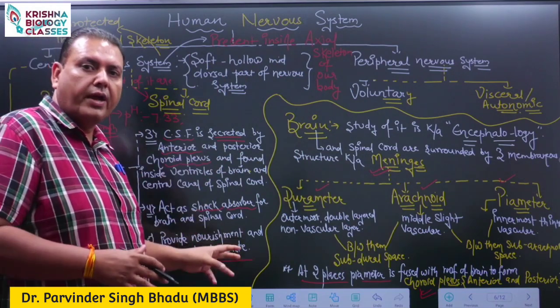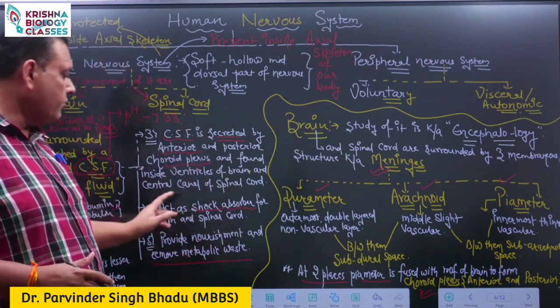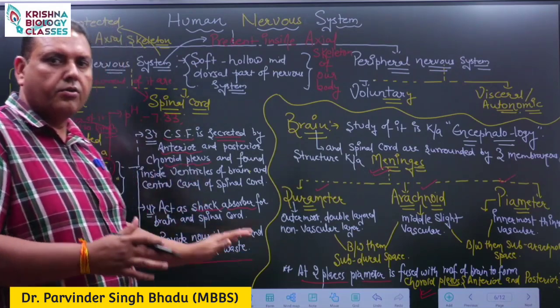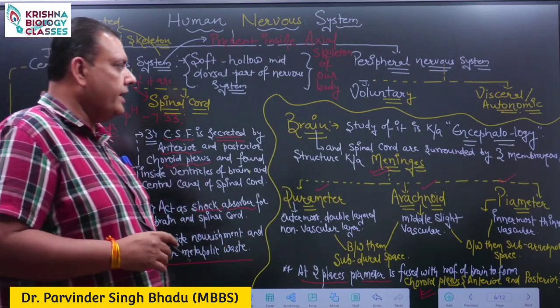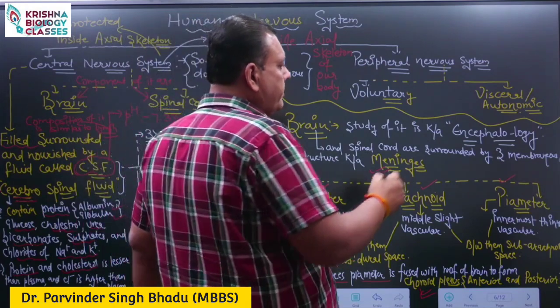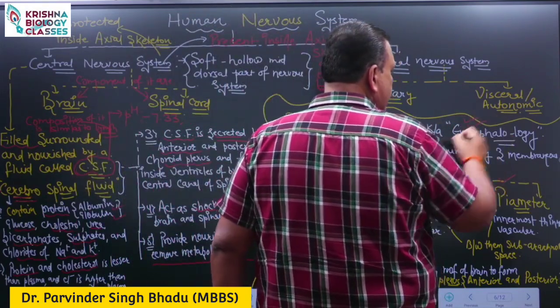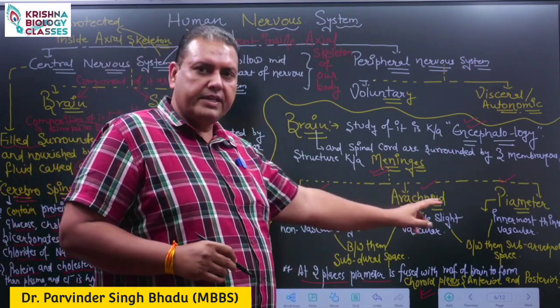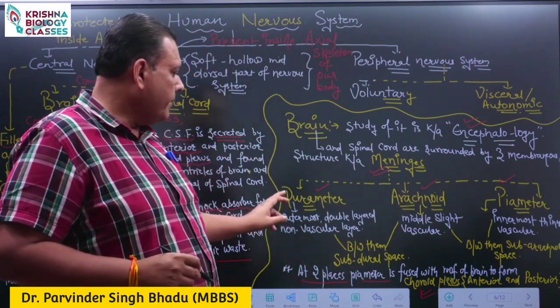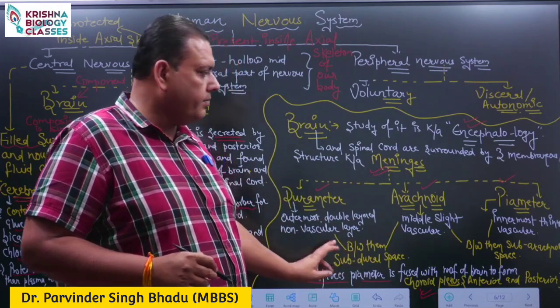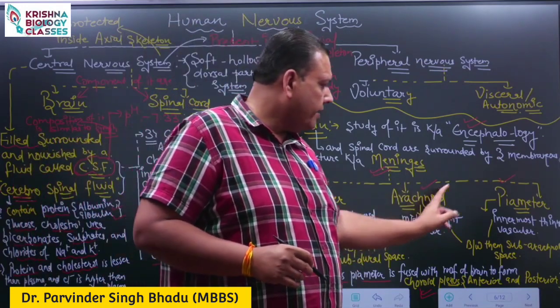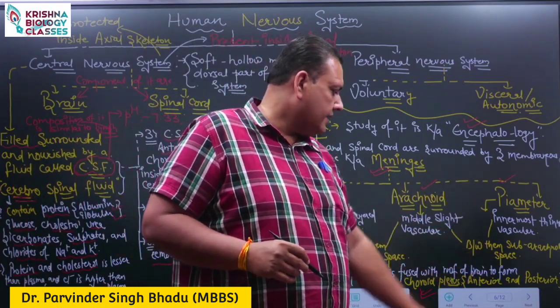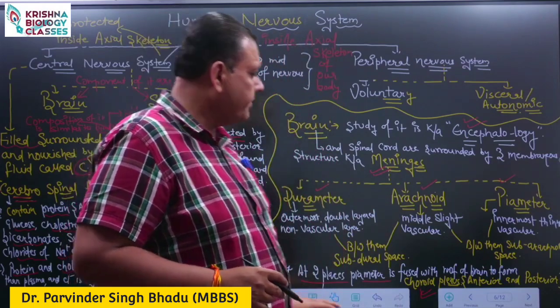This fluid acts as a shock absorber. It provides nourishment, and it removes the metabolic waste. We also need to remember the study of the brain is named encephalology. Now, between these three membranes, between dura mater and arachnoid the subdural space is present, and between arachnoid and pia mater the subarachnoid space is present.